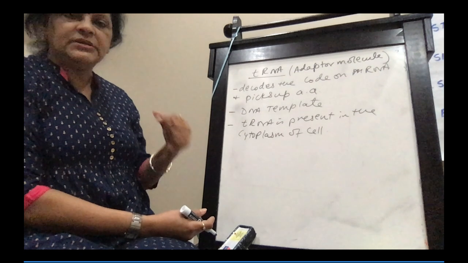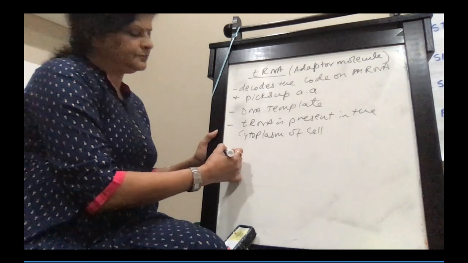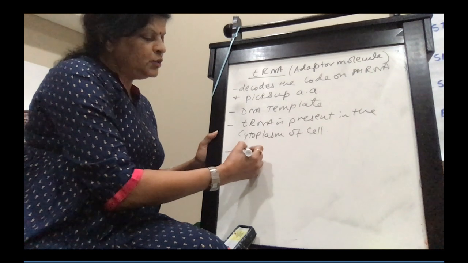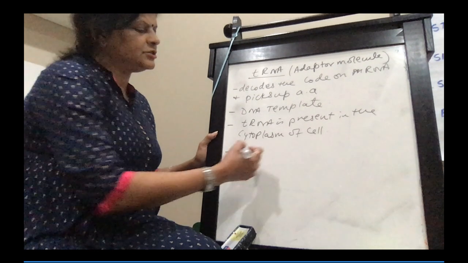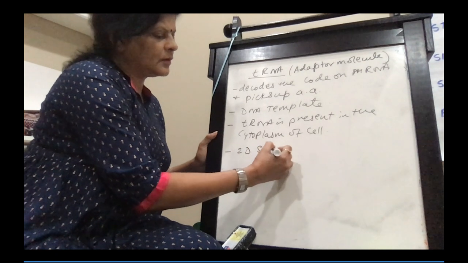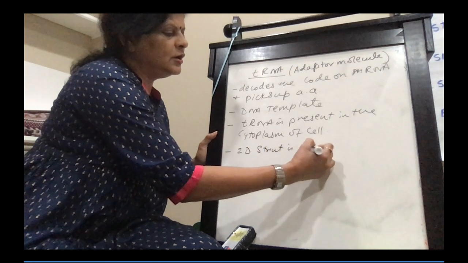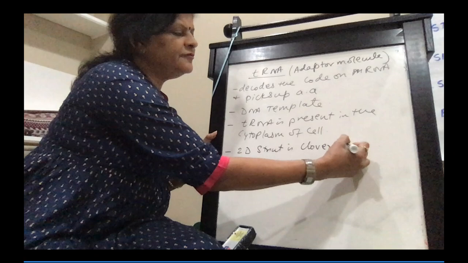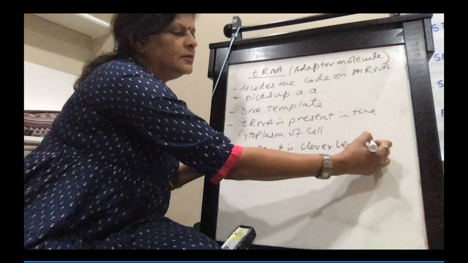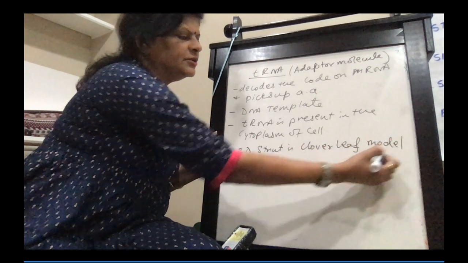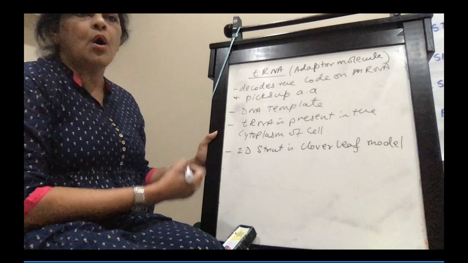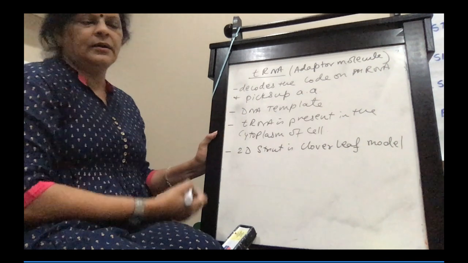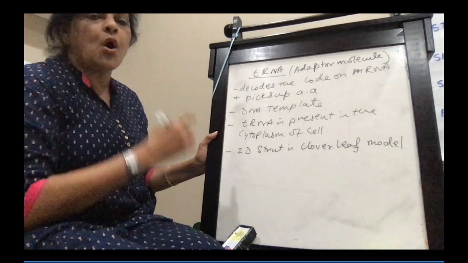Now, the shape, the structure of tRNA. The 2D structure, 2D means two dimensional, is the clover leaf model or clover leaf structure. Clover leaf is like a long leaf.